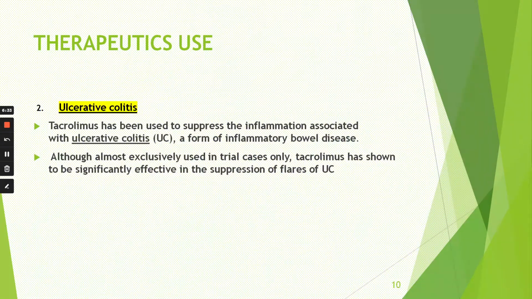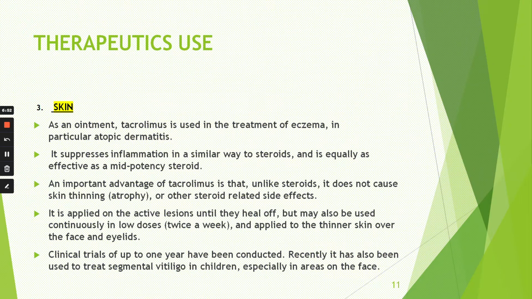Now, the second most common use is ulcerative colitis. Tacrolimus has been used to suppress the inflammation associated with ulcerative colitis, a form of inflammatory bowel disease. Now, this has shown significant effects in the suppression of flares of ulcerative colitis. So that is very good.